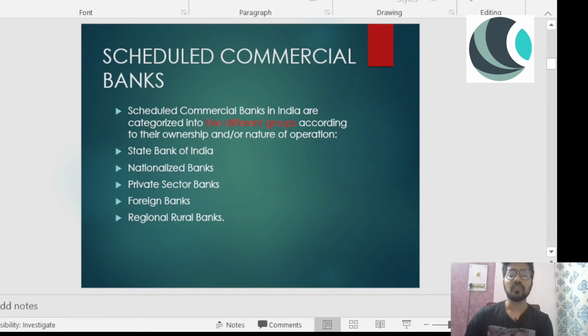So first is State Bank of India. Second is nationalized bank. Those are owned by the government. Then there is private sector bank. Then there are foreign banks as well. You must be seeing that there are multiple foreign banks in our economy these days, in our country, in our city. And lastly is regional rural banks. Every bank has its own importance and their own set of functions and their own set of customers whom they cater to. Right.